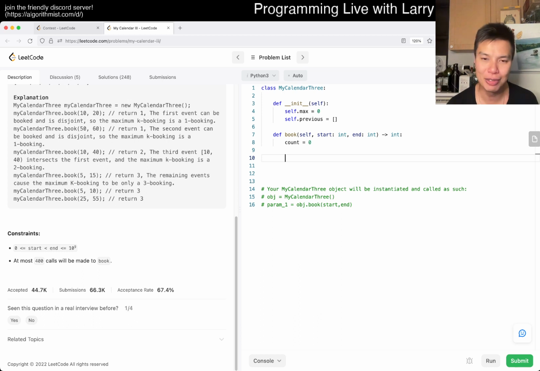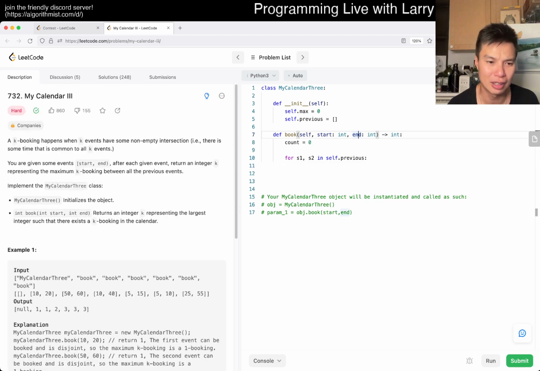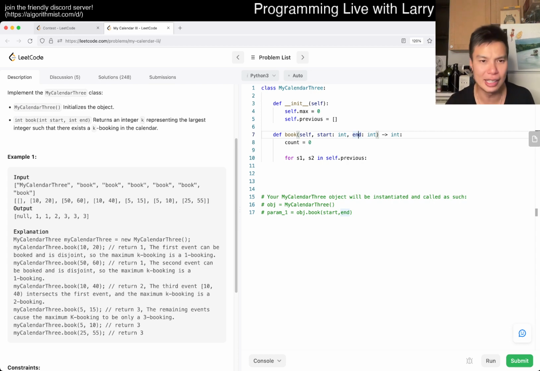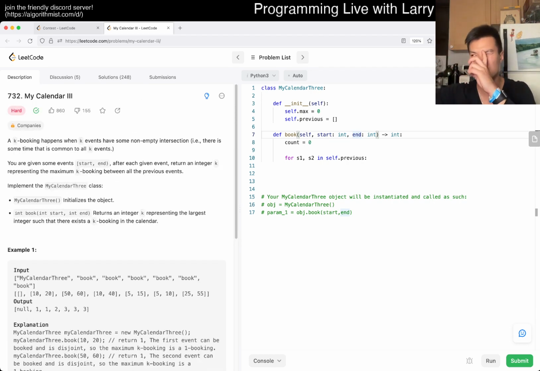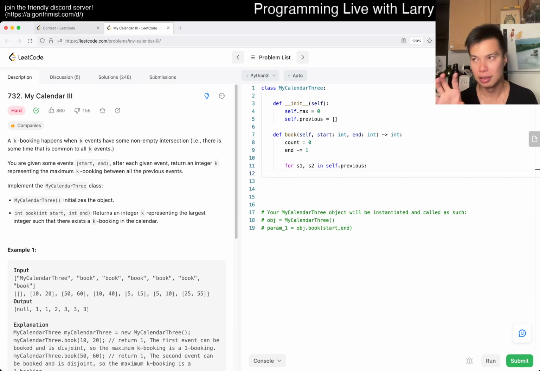So now we literally do for S1, S2 in self.previous. Then we do, how does that go? N is non-inclusive, right? Because these are intervals, the exclusion just means that exactly the same is not counted or whatever, but I don't know, we'll see how that goes. Okay, let's just do n subtract 1. I like it inclusive, but this may be wrong, but I am mindful of it, right? We'll see.